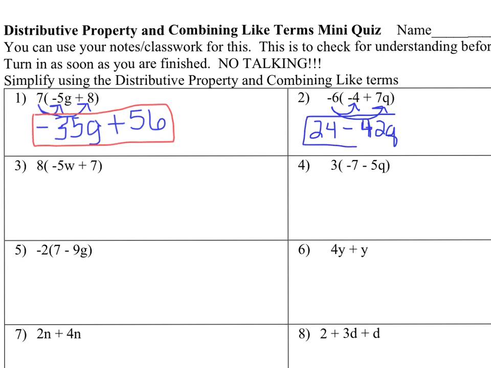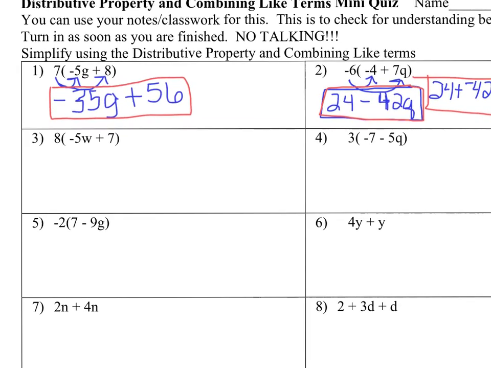You could also write it like this: 24 plus -42q. But that's not the preferred method. And actually, let's do red boxes. Okay, then let's move on to number 3.